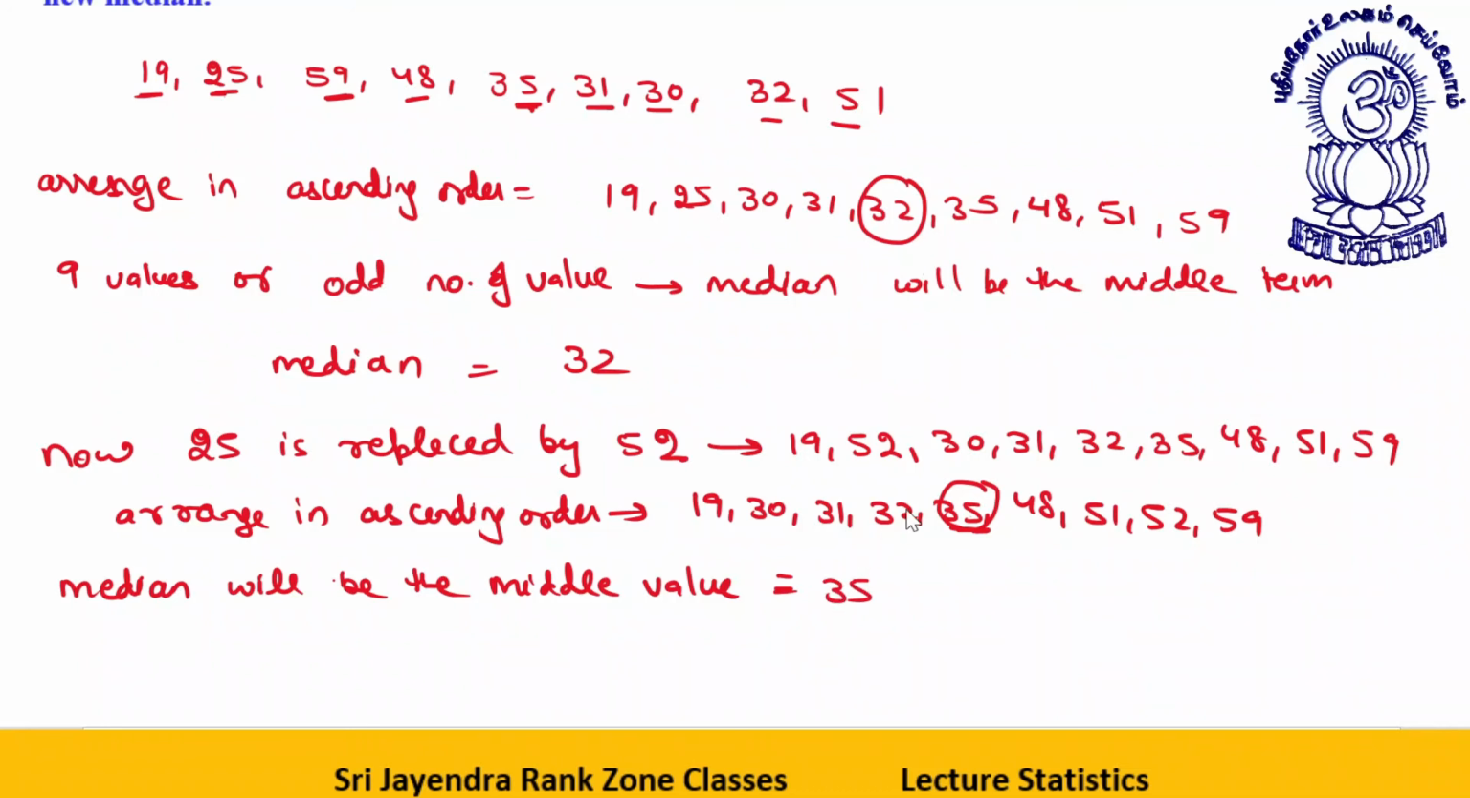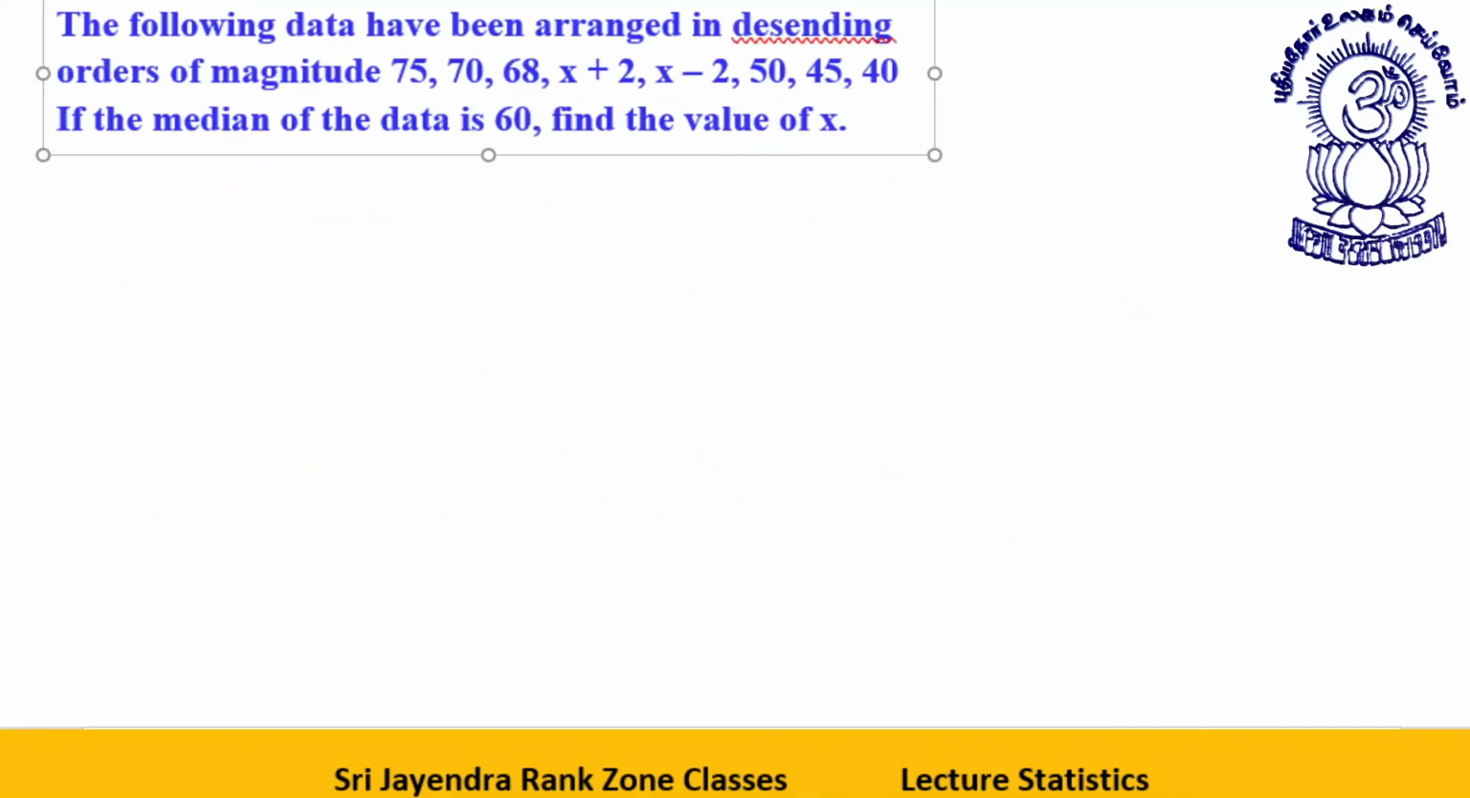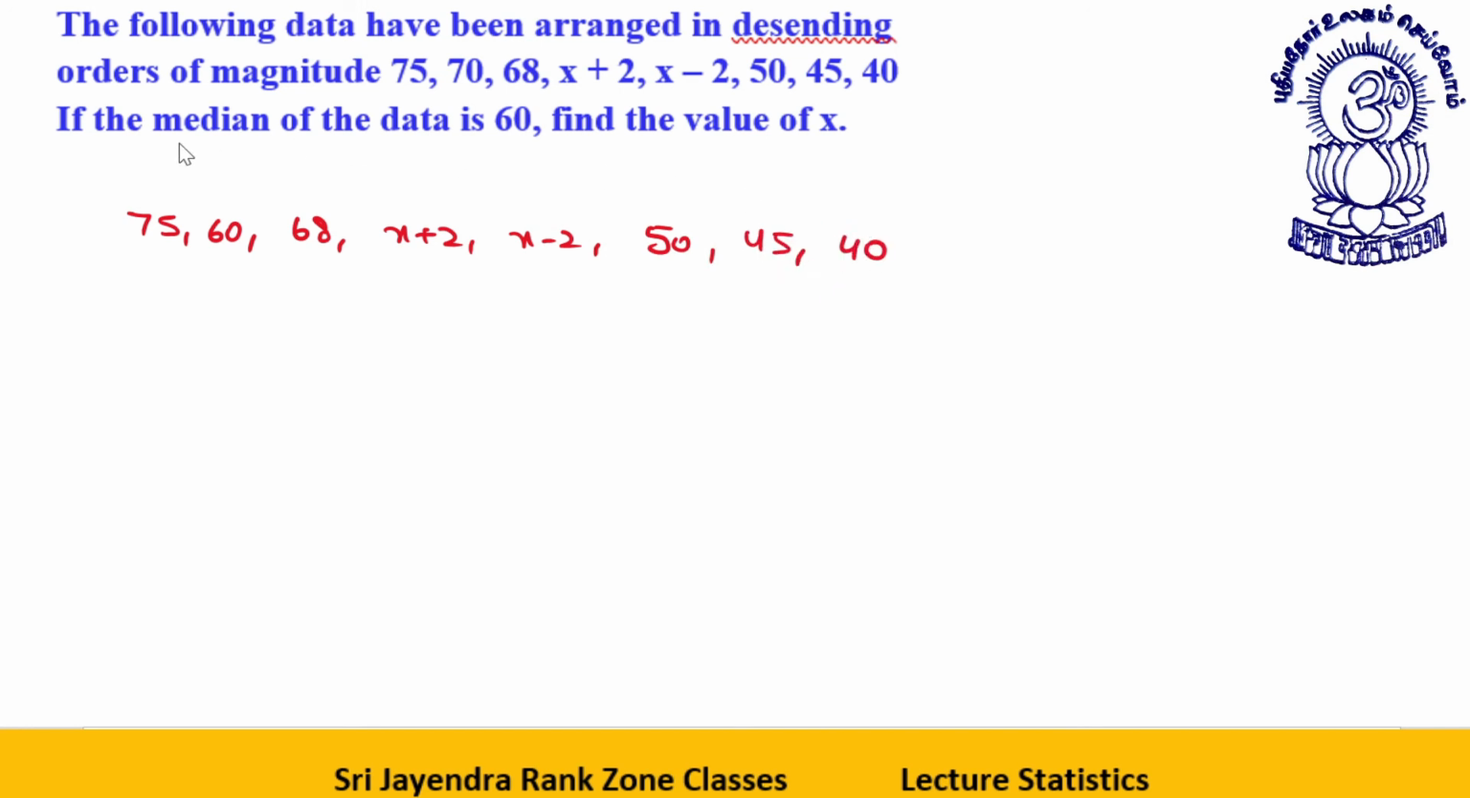Okay, let's take the next one. The following data have been arranged in descending order of magnitude: 75, 60, 68, x plus 2. Students, this question is easier than it appears actually. 45 and 40. If the median of the data is 60, find the value of x.